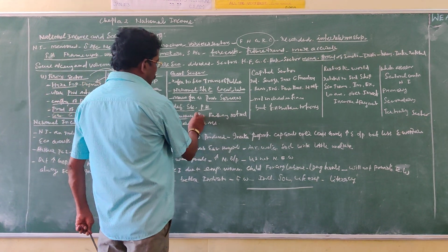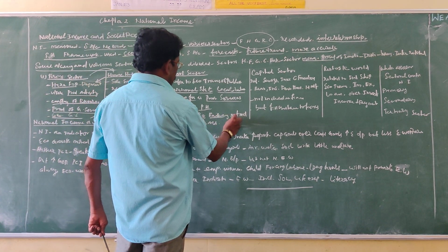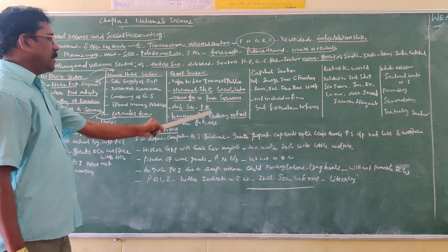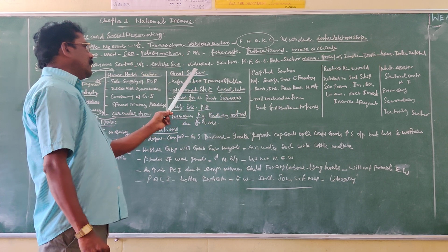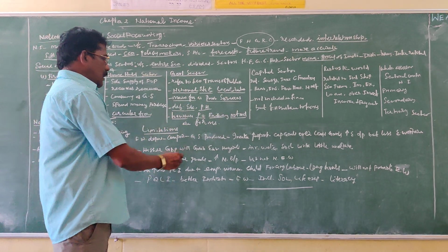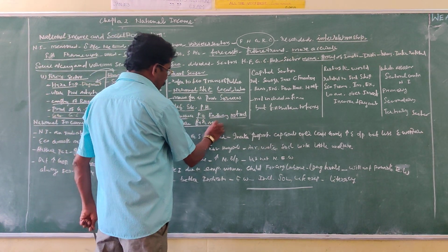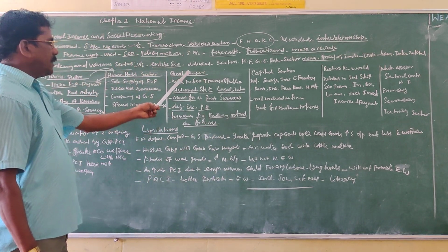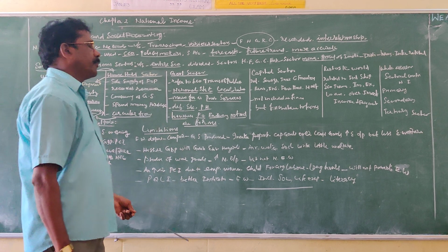However, the post office and railway do not come under the government sector. They are not included in the government sector, but they are included in the firm sector. So this is the information about the government sector.